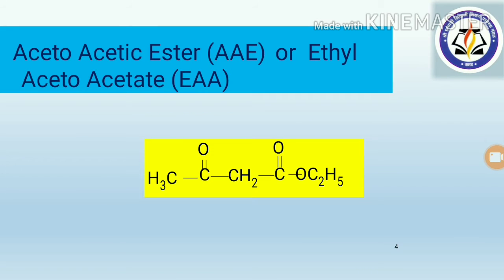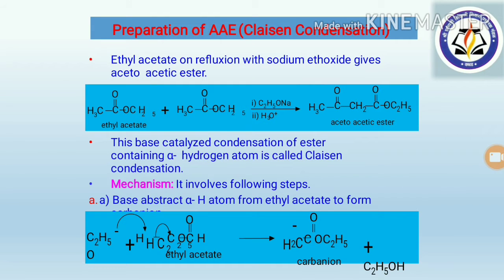Now see the acetoacetic ester, sometimes also known as ethyl acetoacetate. Structure is CH3COCH2COOC2H5. And now see the preparation of acetoacetic esters. This acetoacetic ester can be prepared from two molecules of ethyl acetate in the presence of sodium ethoxide, followed by hydrolysis. Ethyl acetate on reaction with sodium ethoxide gives the acetoacetic ester. This is a simple reaction which has been shown over here.